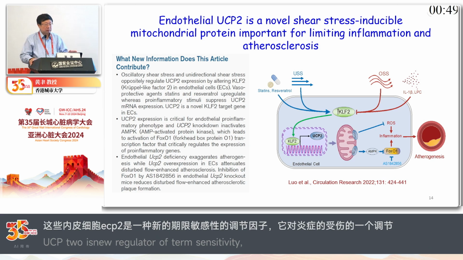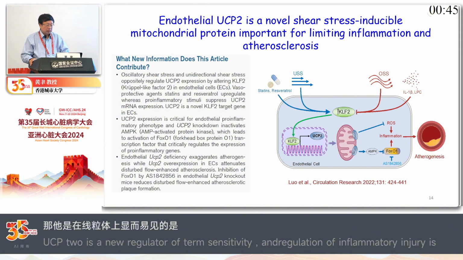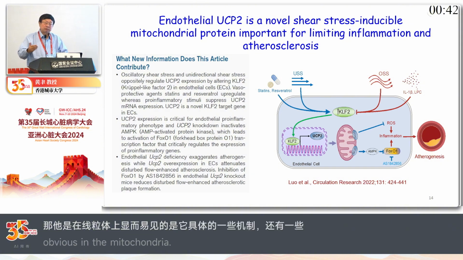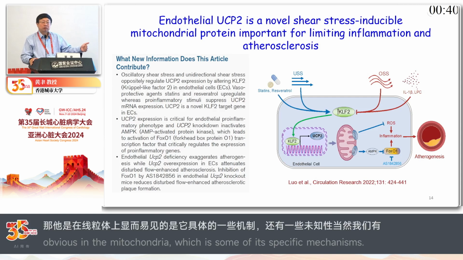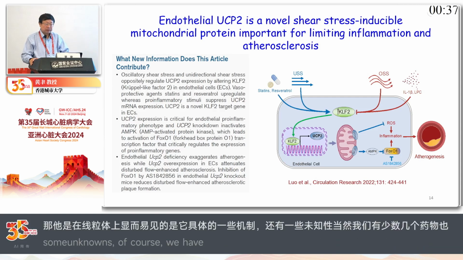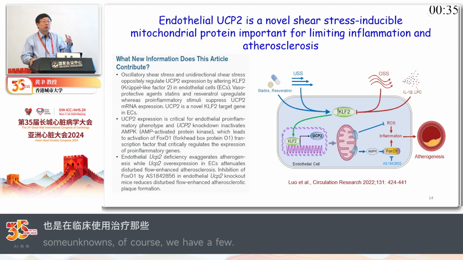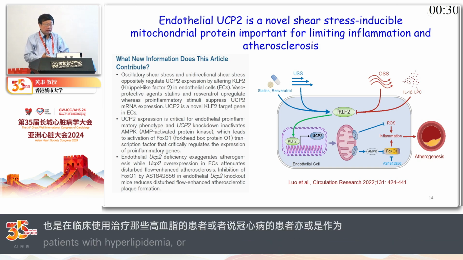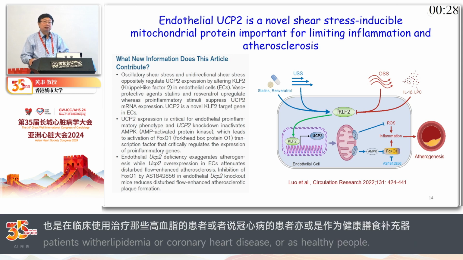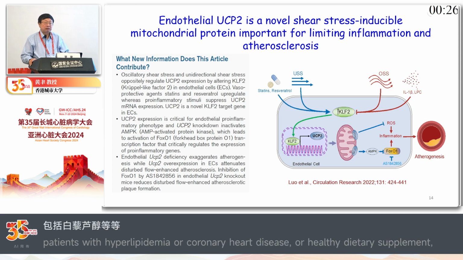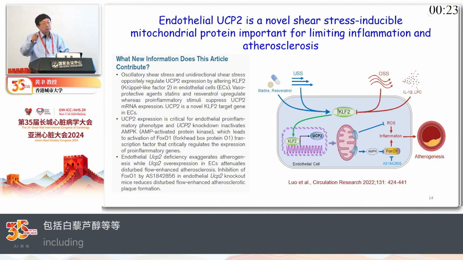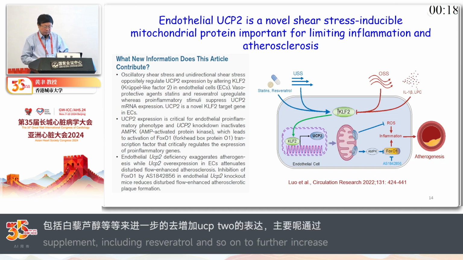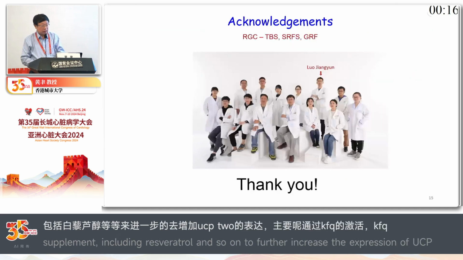There are certainly some other mechanisms still unknown to us, but we have a few drugs which are being used either for treating patients with hyperlipidemia or coronary artery disease, or acting as a health supplement such as resveratrol, and they are able to increase UCP2 expression, mainly through activation of KLF2. So KLF2 certainly is very, very important. We have a couple of studies in this area.